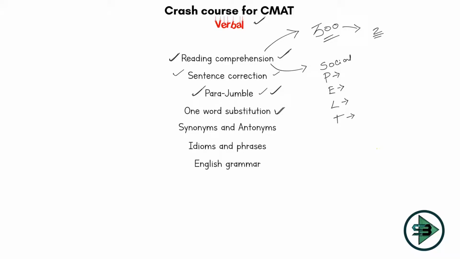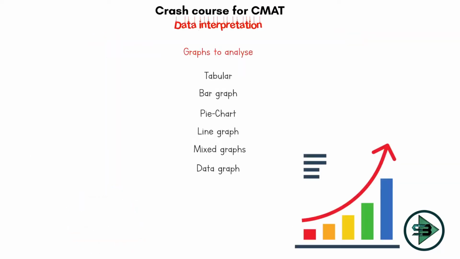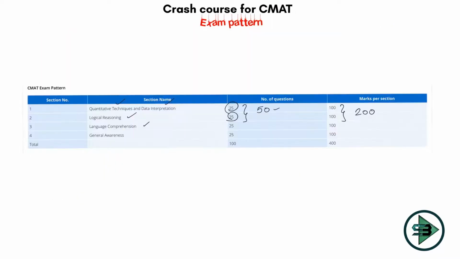One word substitution, which means I'll give you one big paragraph but I will take out one word from it, and you will have to think which of the 5 options is the best word that fits. We'll see many classes on that. Synonyms, antonyms, as you know, same meaning, opposite meaning, idioms and phrases, and special classes on English grammar. So this tests your understanding of verbal as a section and how good you are with your reading skills. And this will cover our 25 questions here.